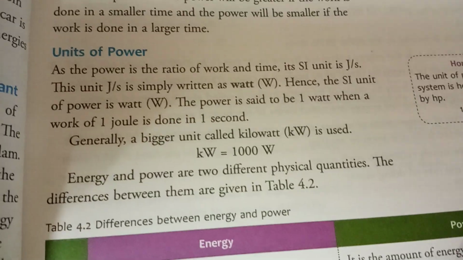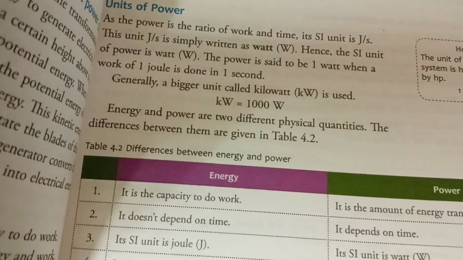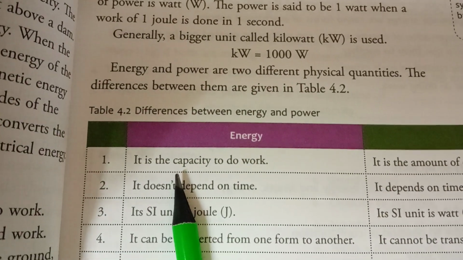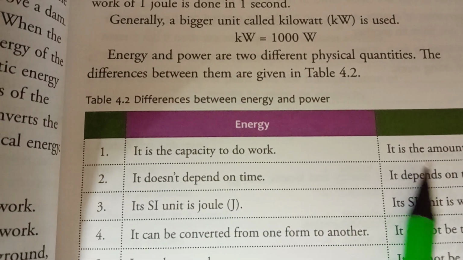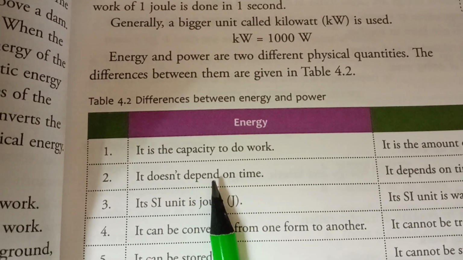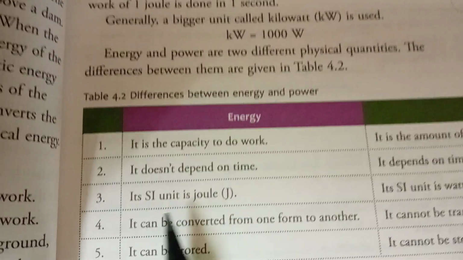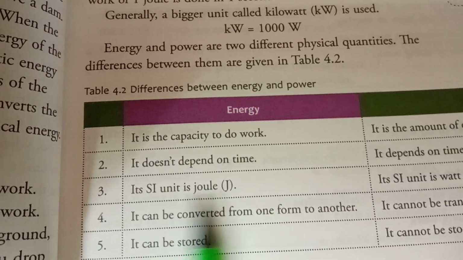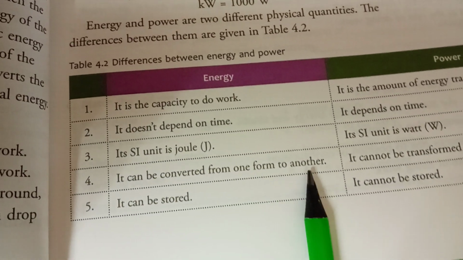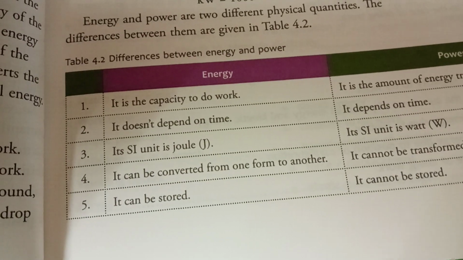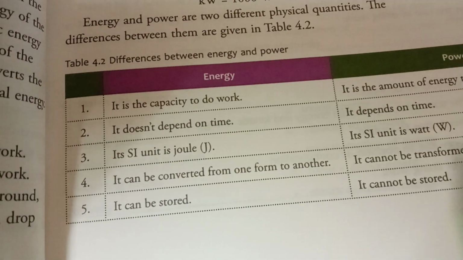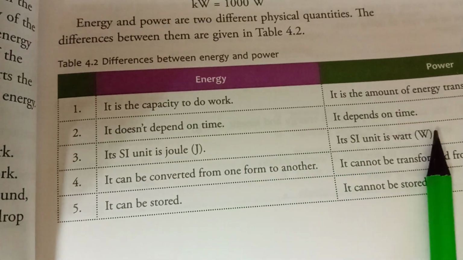Energy and power are two different physical quantities. The differences between them are given below. Energy is the capacity to do work, and power is the amount of energy transferred in unit time. Energy does not depend on time, and power depends on time. The SI unit of energy is joule. The SI unit of power is watt. Energy can be converted from one form to another, but power cannot be converted from one form to another. Energy can be stored, but power cannot be stored. So this is the difference between energy and power.